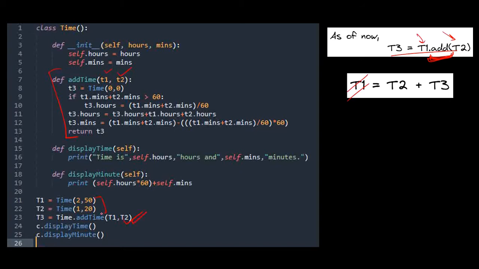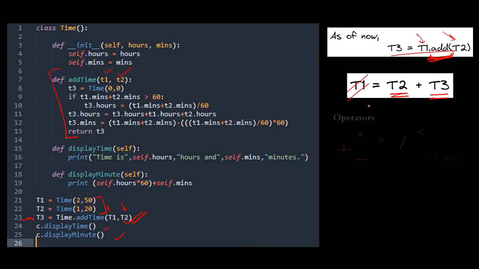I have created objects time1, time2 and time3, then I'm adding those and displaying the time. We are not able to do this directly. Python does not allow us to directly add objects of a class.